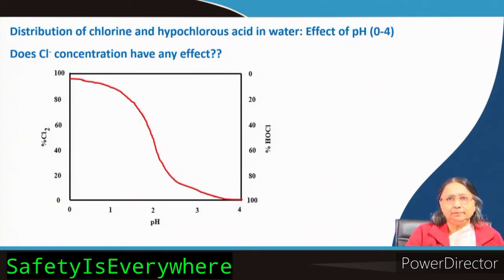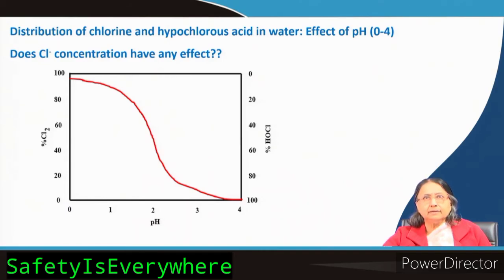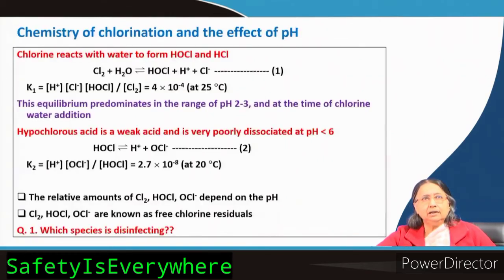That means the thing I explained in the previous slide follows this. With the increase of pH, slowly more and more HOCl you are getting, is it not? So, this is the effect of pH. Why is it important? Because to get disinfection, which pH will you choose, lower, higher or medium pH? That is the question. And also if our water has a certain pH, how effective the disinfection process will be at that pH is also important.